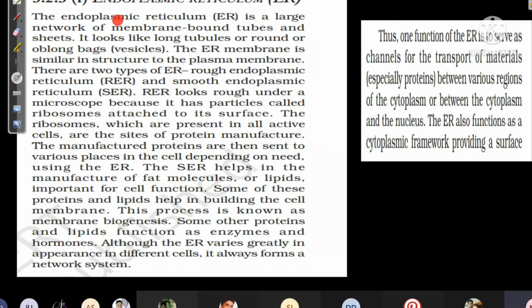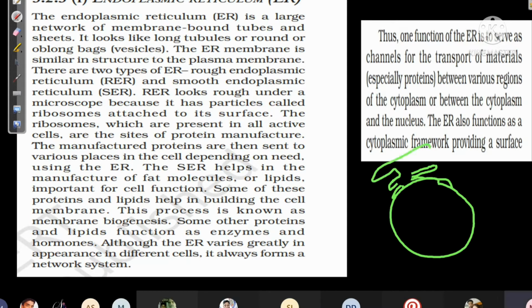This was what we learned about endoplasmic reticulum. This is from the textbook only. Where is the nucleus present? The nuclear membrane is present. From there, continuous with the nuclear membrane, there are tubes like this. These tubes are called endoplasmic reticulum.